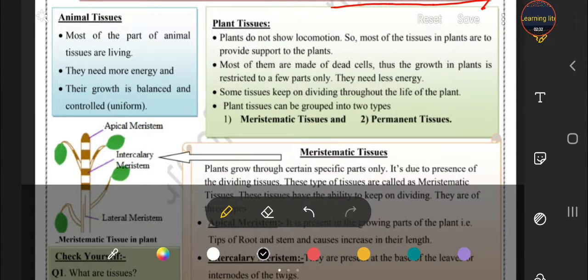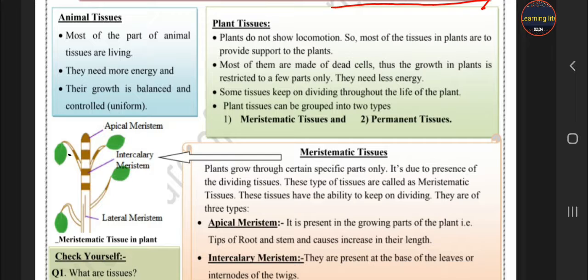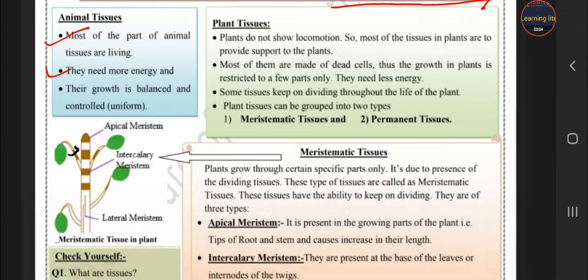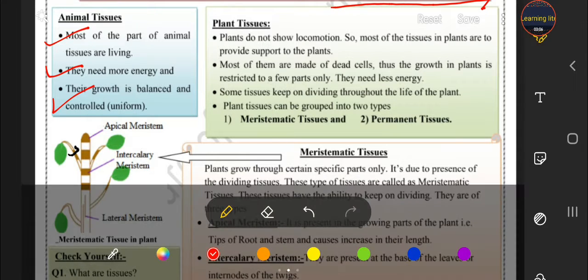Animal tissue. So students, animal means living. Most of the parts of animal tissue are living. Second, they need more energy. Why do they need more energy? Because they have to travel here and there in search of food, in search of energy, so they require more energy. Third, their growth is balanced. It means the growth of the animal is balanced or controlled. The whole body grows up to a certain age. So these are some characteristics of animal tissue: they are living, they need more energy, and their growth is balanced.